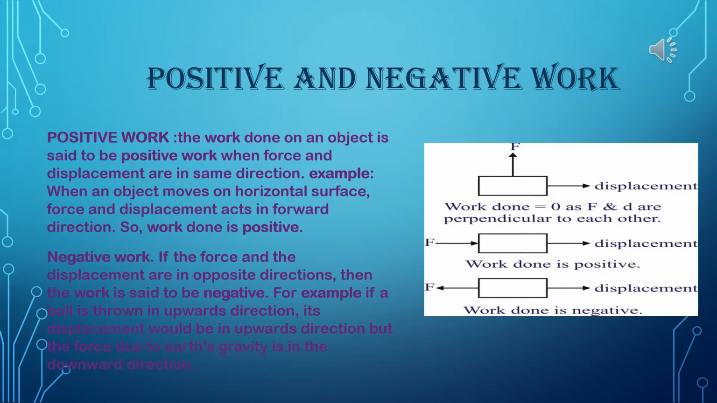Please see the diagram. Here, work done is equal to 0 in the first one, as F and D are perpendicular to each other. That means the angle between F and D here is equal to 90 degrees. That's why work done is 0. Now the next one, where work done is positive. There, force and displacement, both directions are the same. And the third one, the last one. Here, work done is negative, because the directions of force and displacement are opposite.